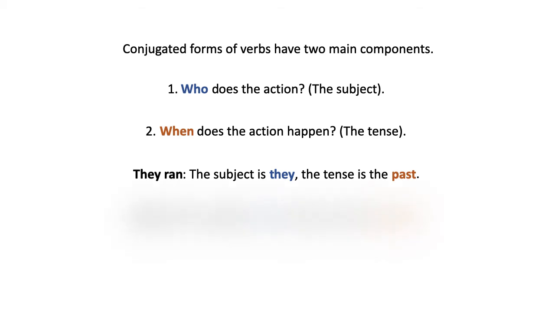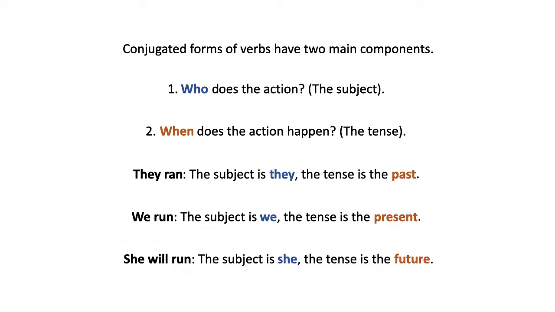Now another example with the same verb, we run. The subject here is we because we are the ones doing the running, right? And where's the tense? Well, if we say we run, when is that happening? Right now, right? So the tense is the present. And we can also refer to another point in time. If I say, for example, she will run, she is, of course, our subject because she's doing the running. But in fact, she's not doing it right now. She will do it in the future. So the tense here is the future.